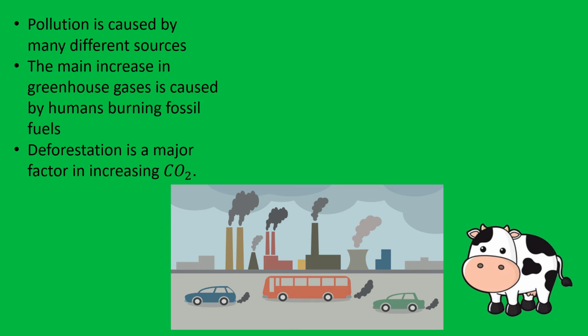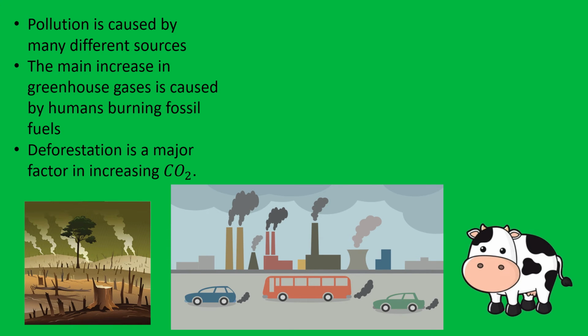Deforestation is another major factor in increasing the levels of CO2. Plants take up CO2 in photosynthesis. So if we're cutting down trees and plants and clearing land, that means there are less of these taking away CO2 from the atmosphere and also giving us the good byproduct of oxygen in the process of photosynthesis.